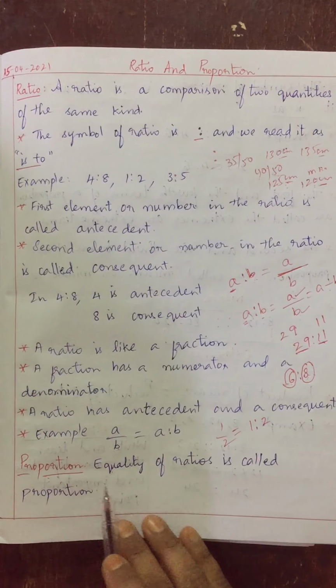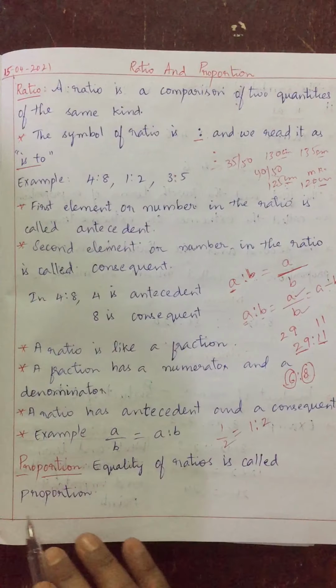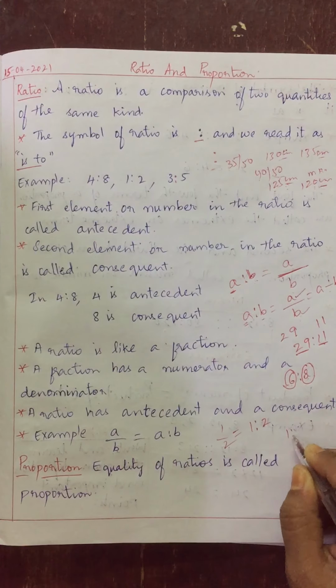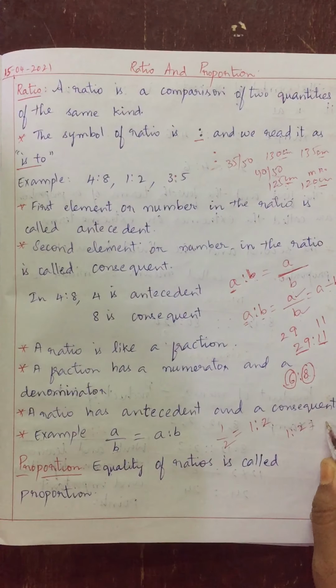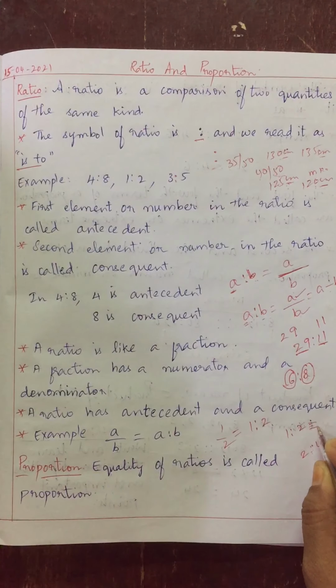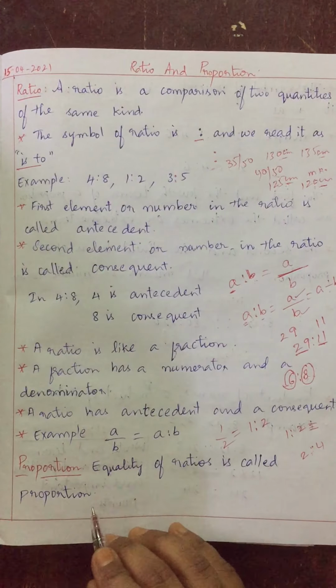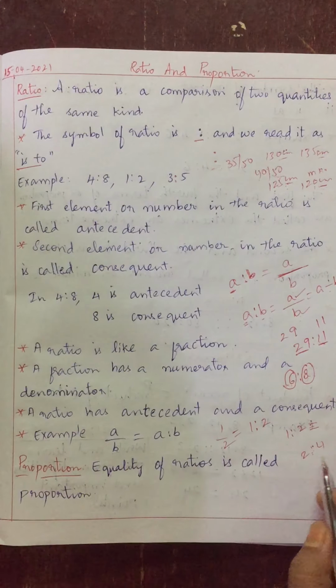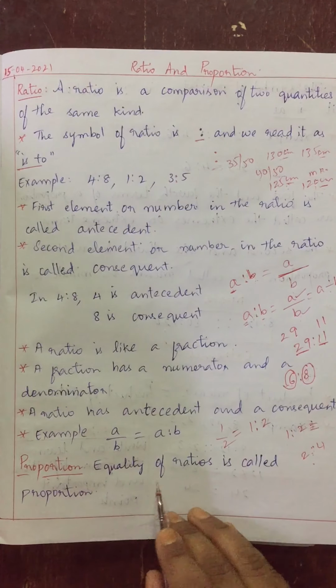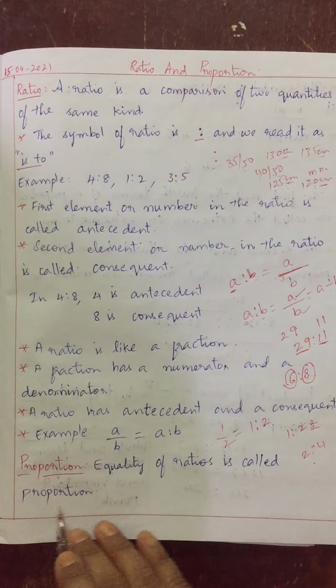Now next one is proportion. What is proportion? Equality of ratios is called proportion. Suppose I have given two ratios, 1 is to 2 and another ratio 2 is to 4. When these two ratios are equal, then we say that this is a proportion. 1, 2, 2, 4, they are in proportion, we say. Are you getting my point, children? Equality of ratios is called proportion.